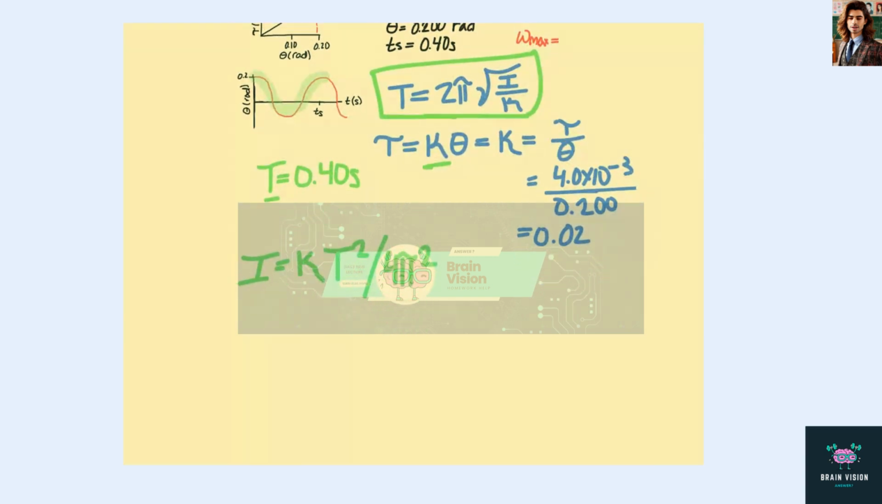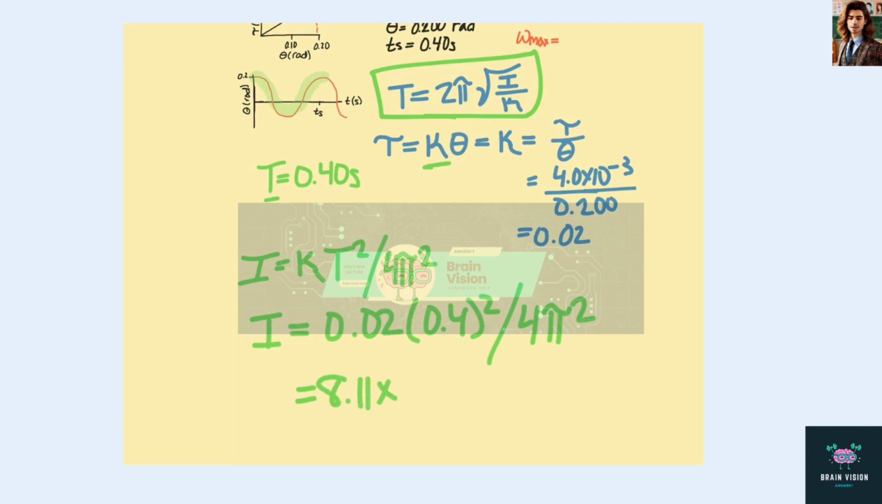When we plug in our values, we get that inertia equals 0.02 times 0.4 squared divided by 4 pi squared, giving us a value of 8.11 times 10 to the negative fifth kilograms times meter squared.